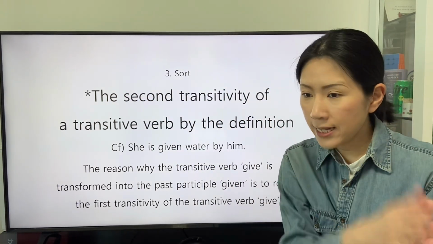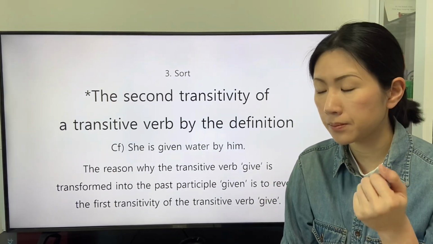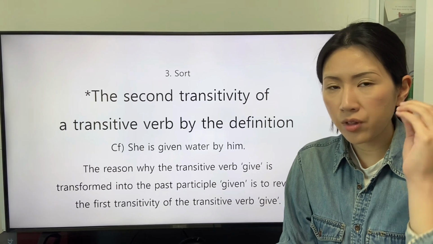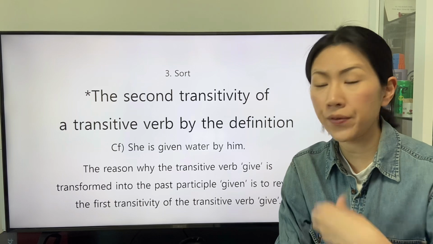The speaker declares the end of the experience with the past participle, and the first transitivity is revealed.